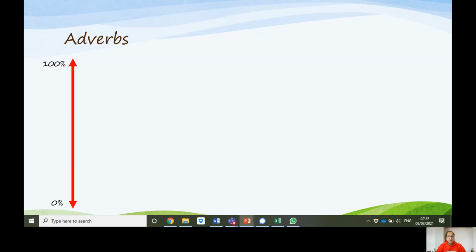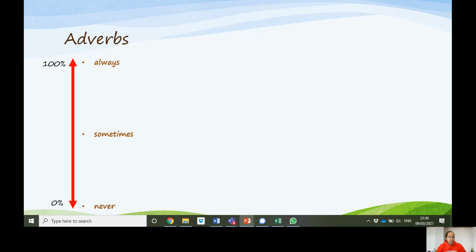100% of the time means all the time. The adverb is always. The opposite, 0% of the time, means at no time. The opposite of always is never. And somewhere in the middle of this scale, we have sometimes.